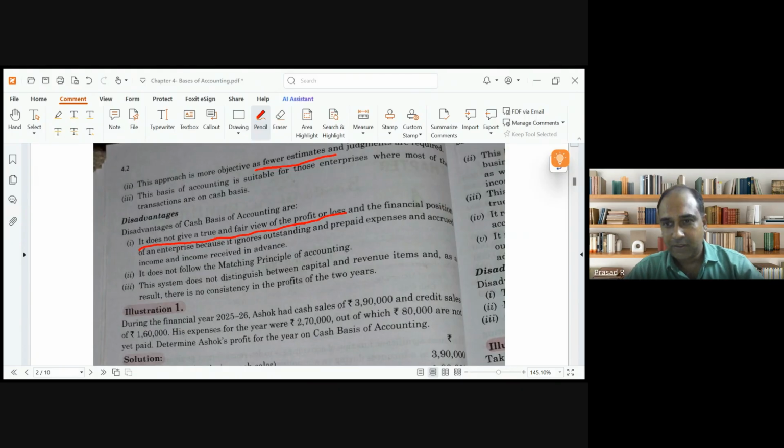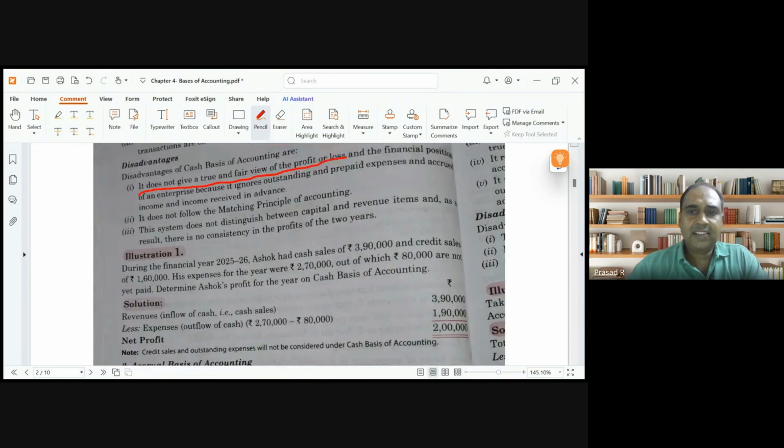Clear, guys? In case of cash basis, it can be for 12 months, it can be for 13 months. I can receive my past year sales also this year. I can receive next year sales. College has taken tuition fees for next year also. That is also an income for the college if they follow cash basis. If they follow accrual basis, they can only show income pertaining to this year in the current year. Clear?